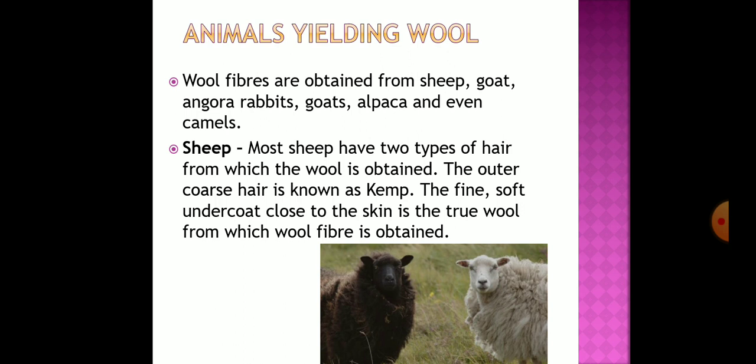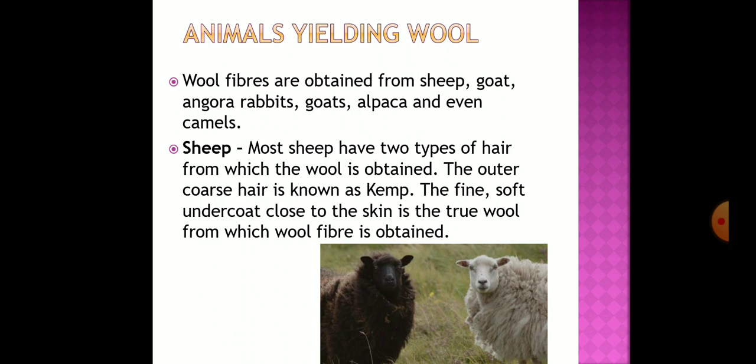So students, what is wool and from where you will get the wools? Yes, wool comes from sheep, goat, yak and some other animals. These wool yielding animals, they bear hair on their body.